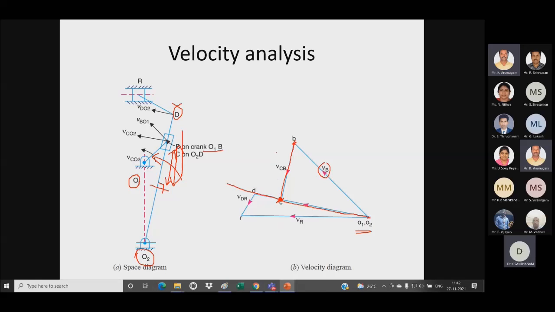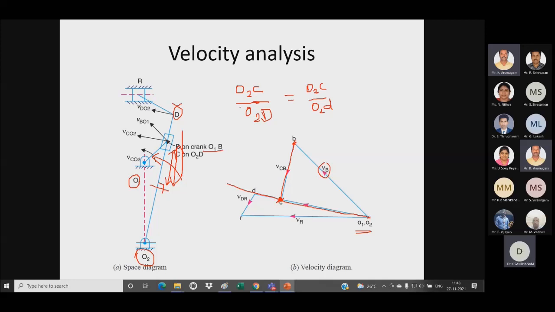Now by using the relative distance method, O2C divided by O2D on the space diagram is equal to o2c divided by o2d small case on the velocity diagram.